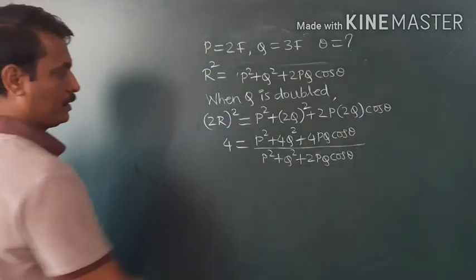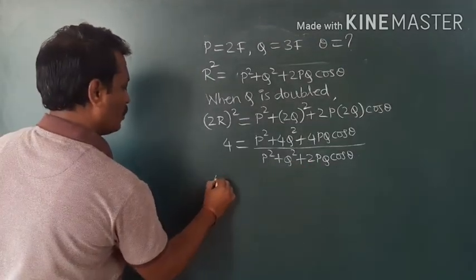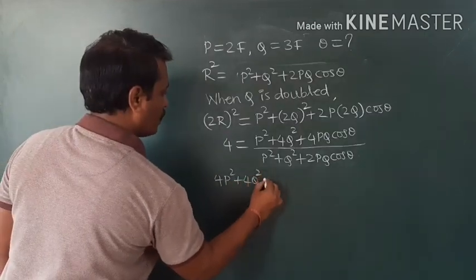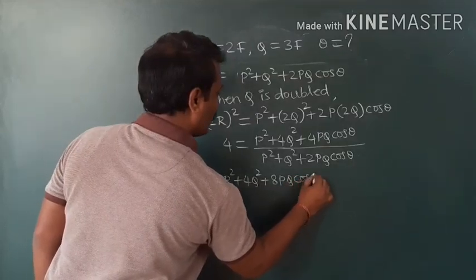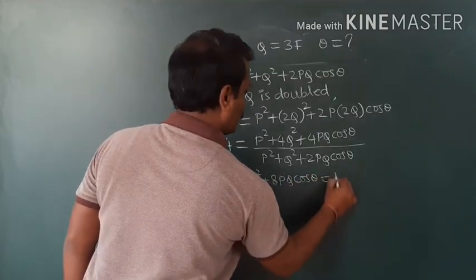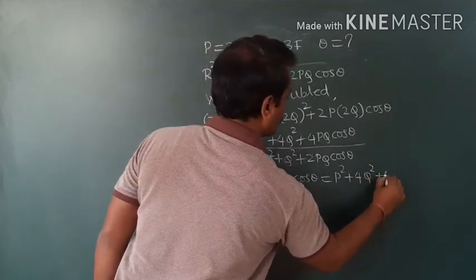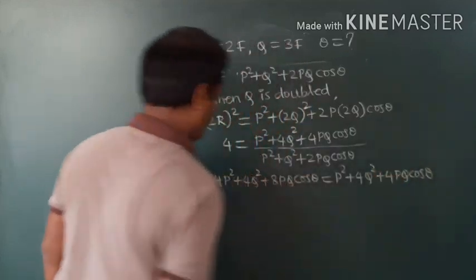Now cross multiplication, bring it to this side, then it becomes 4P square plus 4Q square plus 8PQ cos theta is equal to P square plus 4Q square plus 4PQ cos theta.